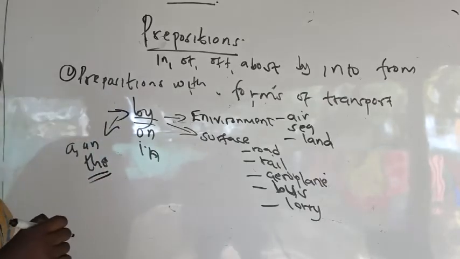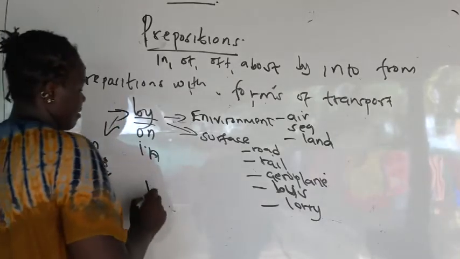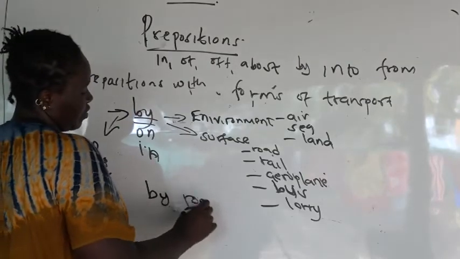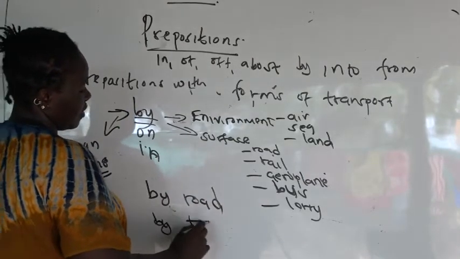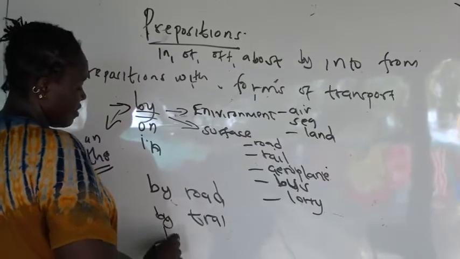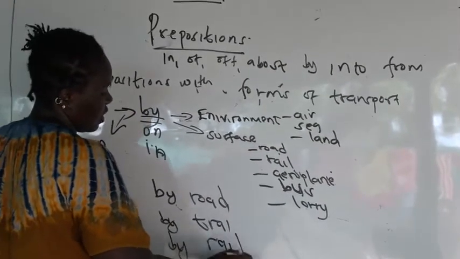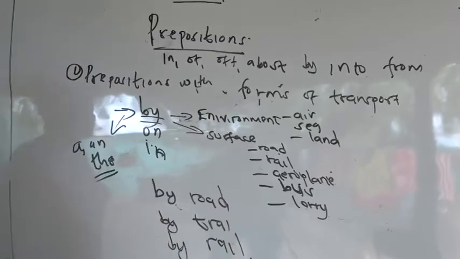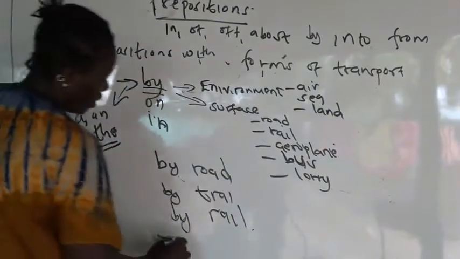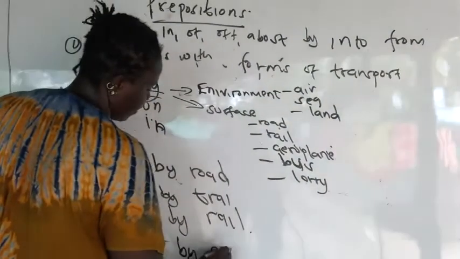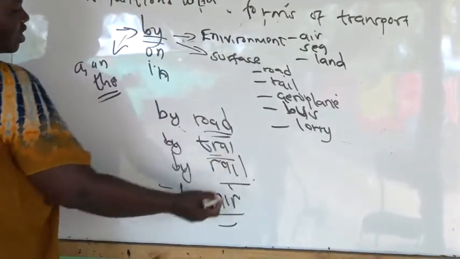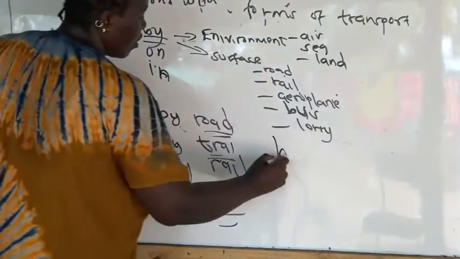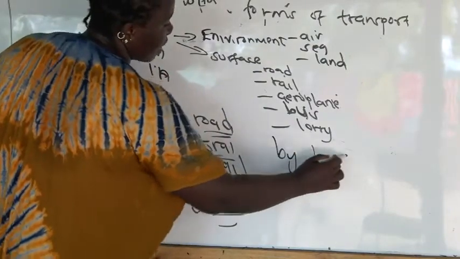So it is correct to say in a sentence, I went to Nairobi by road. Or I went to Mombasa by train. Or you can say I went to Mombasa by rail. Or I went to Nairobi by air. So you can say road, train, rail, air, or you can say I went to Nairobi by bus.